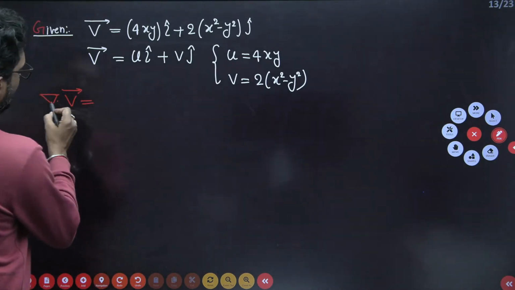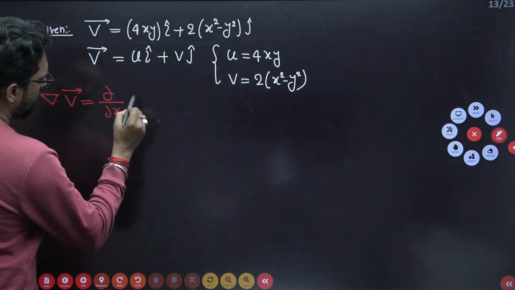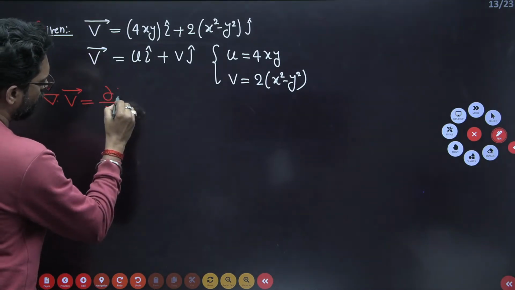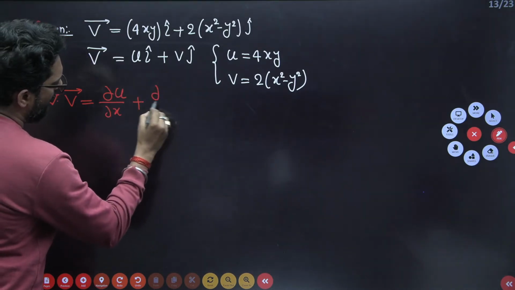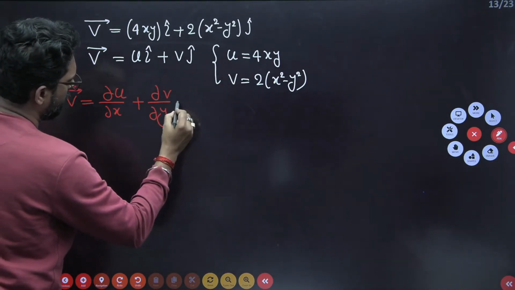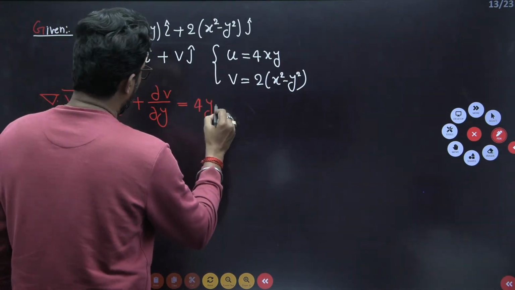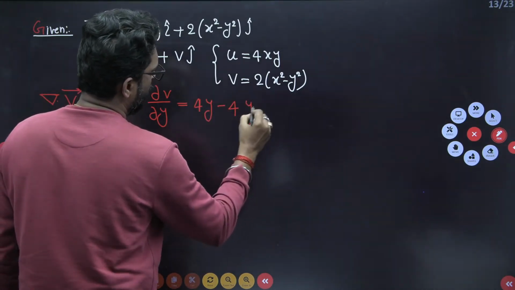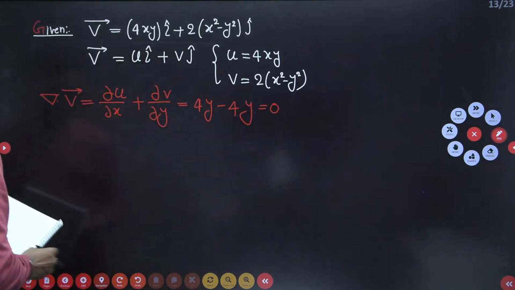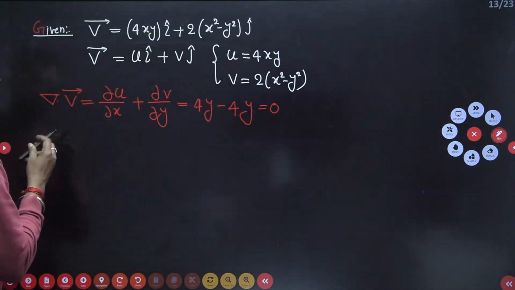So del dot v vector, del operator. So what is that? Del by del x of the u component plus del y of the v component. If you put this value, this is 4y minus 4y. If you differentiate, this is 0. That means flow is incompressible. Right. So incompressible. Number second,